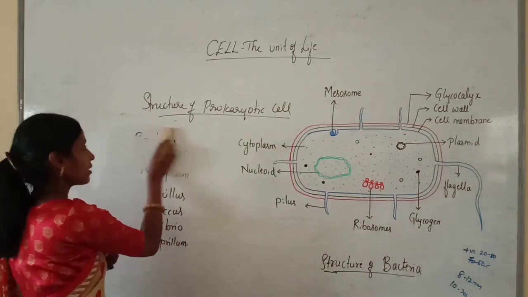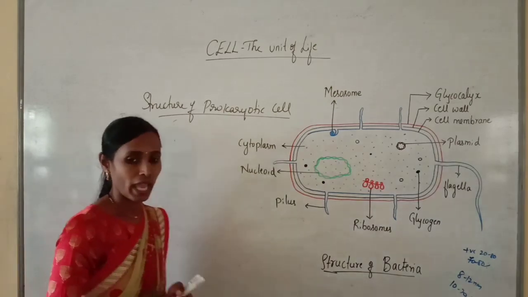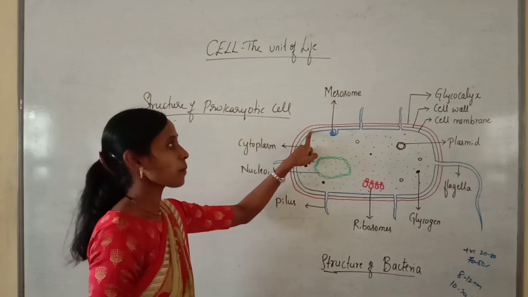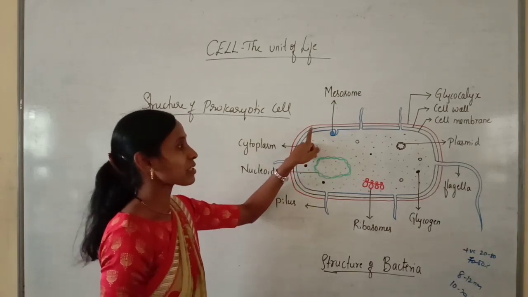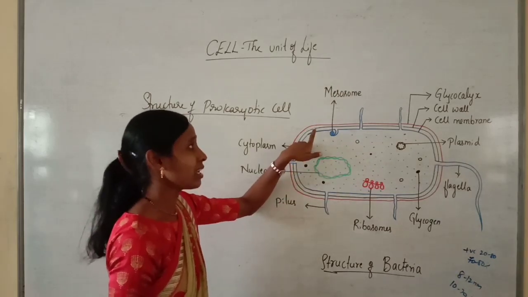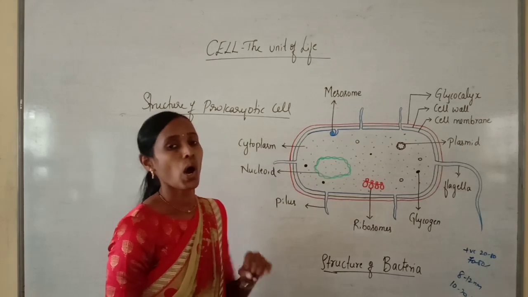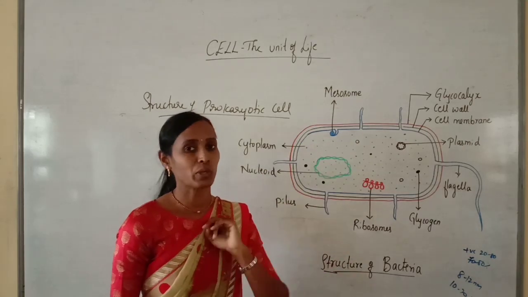The first and foremost common structure in all prokaryotes is the presence of a cell wall surrounding the cell membrane. This is the cell membrane, this is the cell wall.